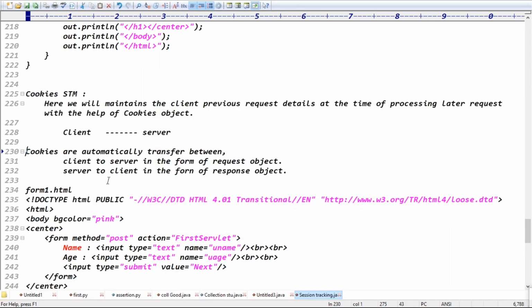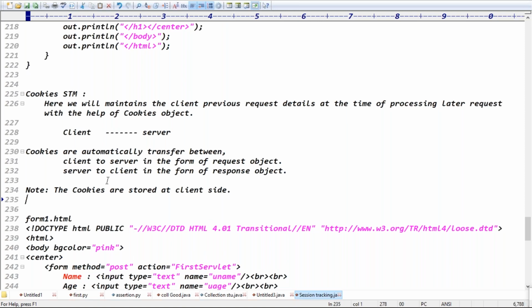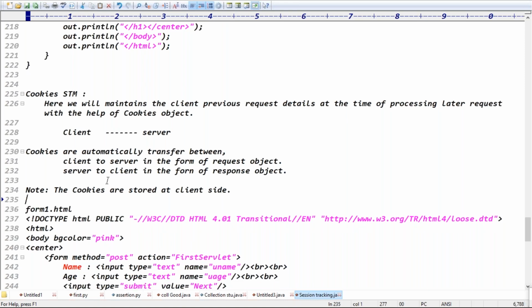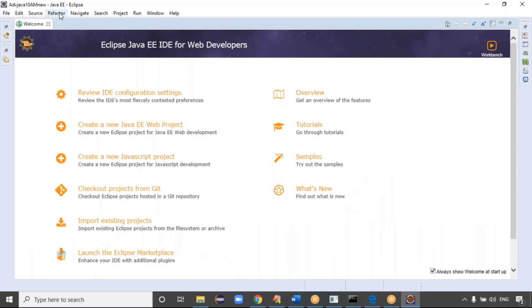Actually, the cookies will be stored in which place, guys? The cookies will be stored at the client side, or browser side. Yesterday the session object was maintained at the server side, but today the cookies object means the cookies are stored at the client side basically. Yes, the cookies are stored at the client side, right? Exactly. Just close this welcome file.